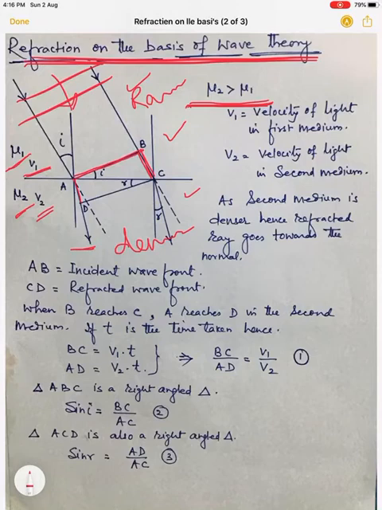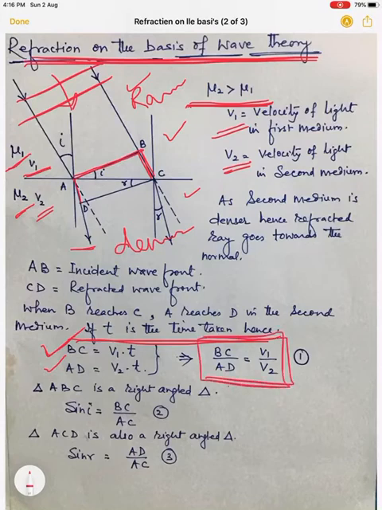So what actually is BC? If V1 is the velocity of light in the first medium, V2 is the velocity of light in the second medium, and the time taken is T, we can write BC is equal to V1 into T, that is, distance traveled is equal to speed into time. And AD is equal to V2 into T. So we can write BC upon AD is equal to V1 by V2. This is one equation. Now AB is the incident wavefront and CD is the refracted wavefront.